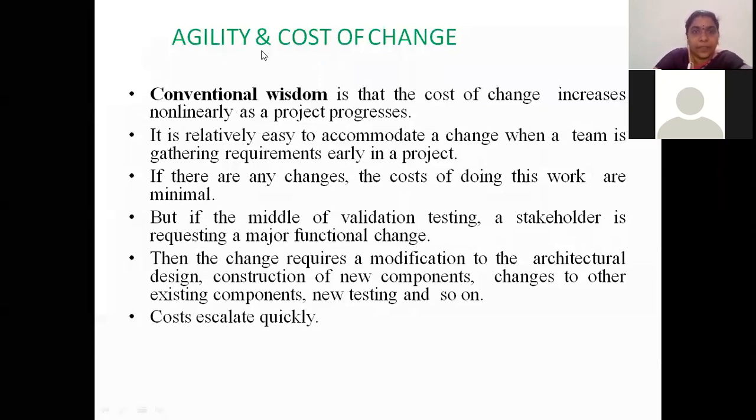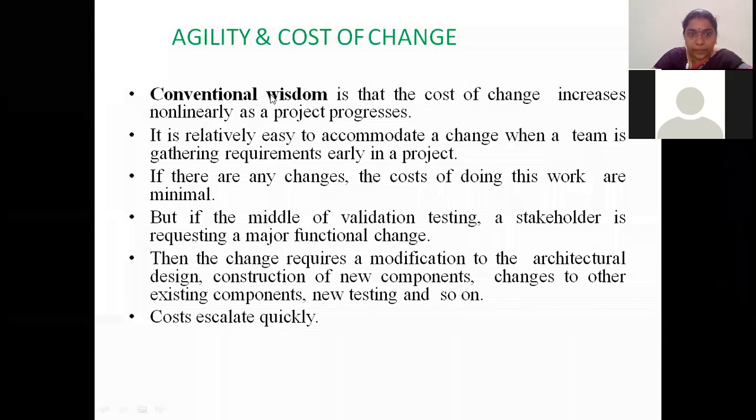See, we have a map between agility and cost of change. Here, the conventional wisdom is the old traditional process, like waterfall models, spiral, the things we saw in the previous chapter, the traditional process models.